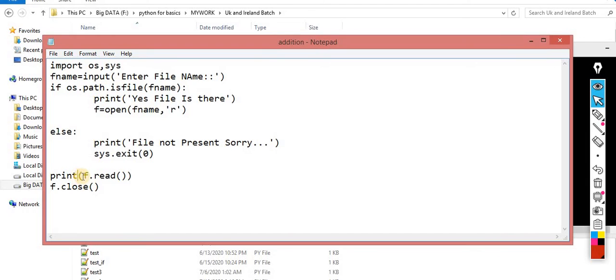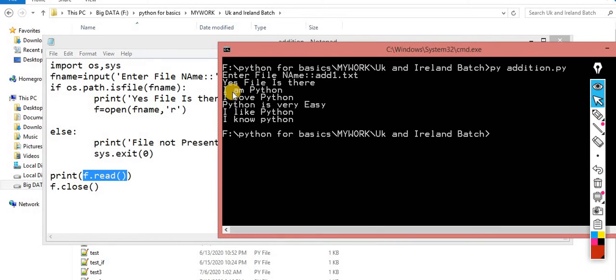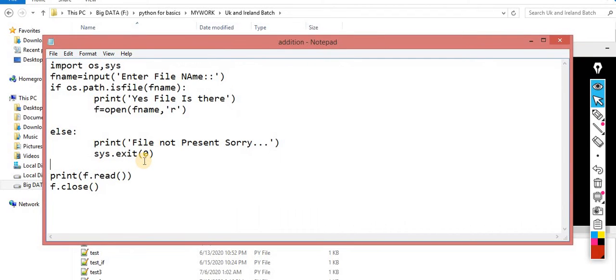Where is this print f? No, yeah, print f read. Yeah, I am reading the data now. After that you can check it out. After that I am showing the entire data. What I'm saying is, why do we need this print f read when we have open file and then read? Why am I opening the file? I am opening the file to read some data from that file.